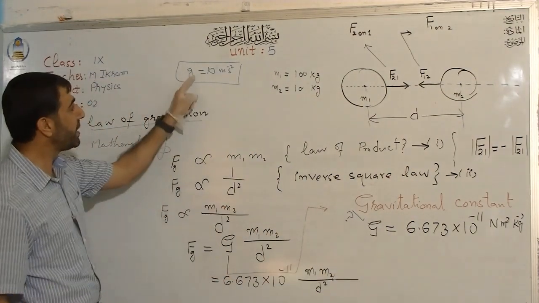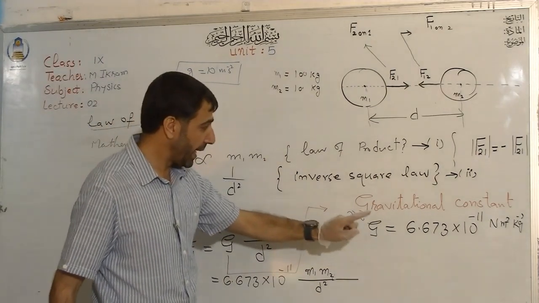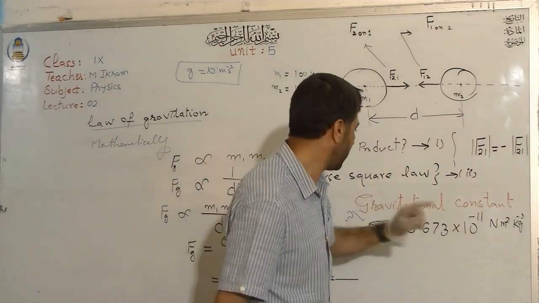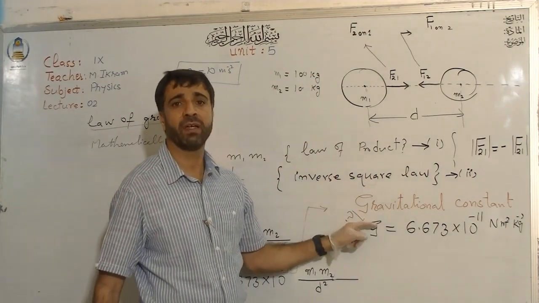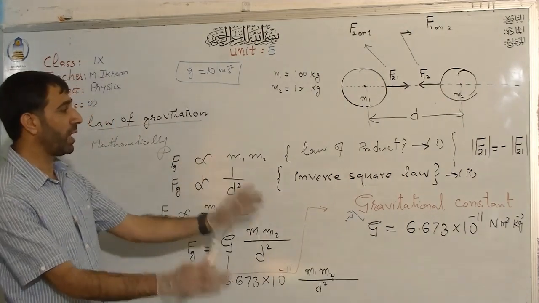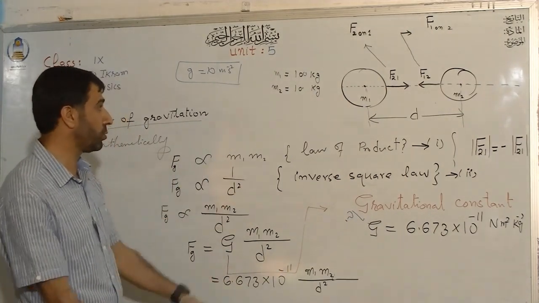In no way are these two things the same. It is constant everywhere. Wherever you go in this universe, you have the same value, this G, whenever you want to calculate the gravitational force between two objects.